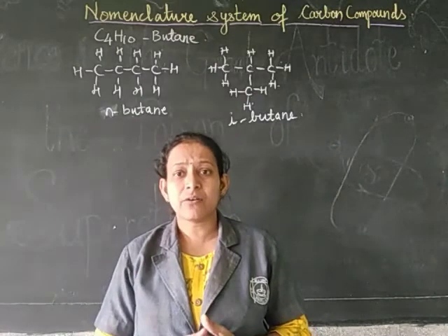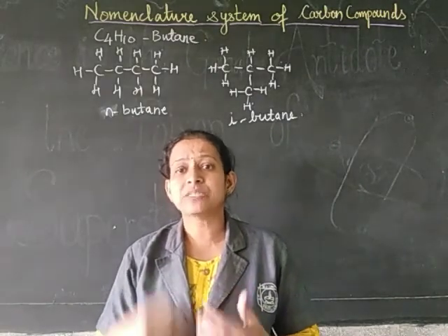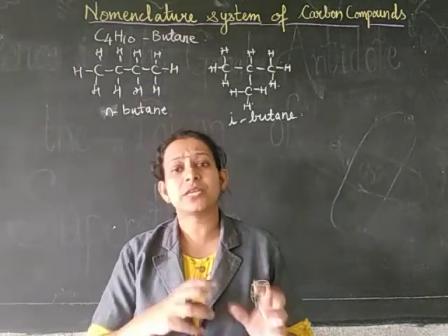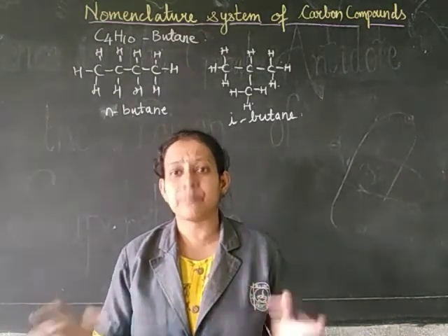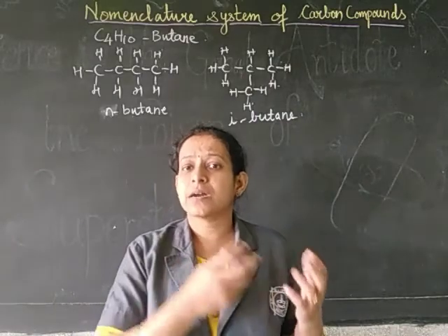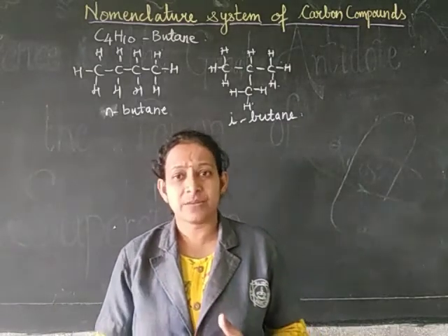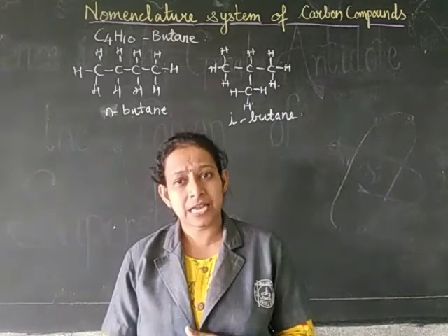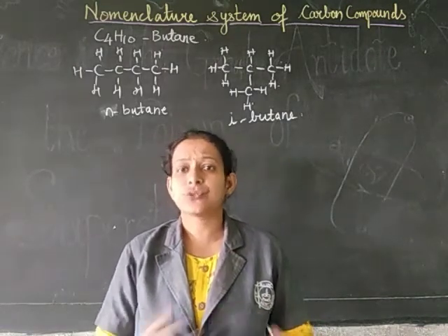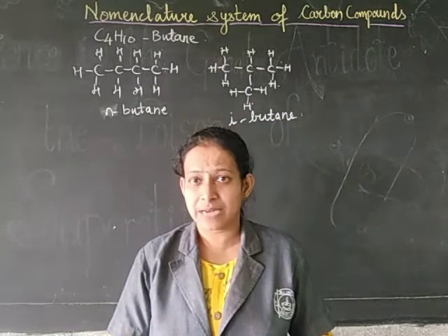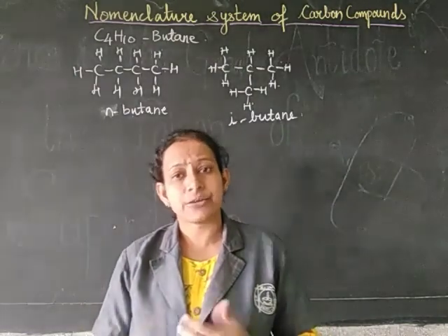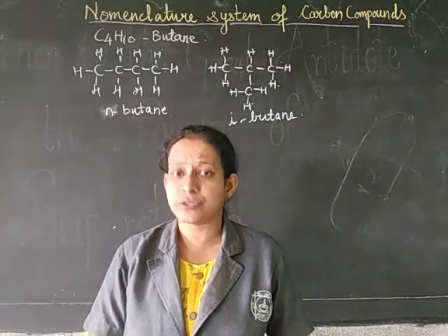But later on, when the number of compounds increased, they were given names according to the number of carbons in the compound. For example, a compound having 5 carbon atoms was called pentane, then hexane, heptane, and so on, depending upon the number of carbon atoms. Now this system is called the IUPAC system, which we are going to study.